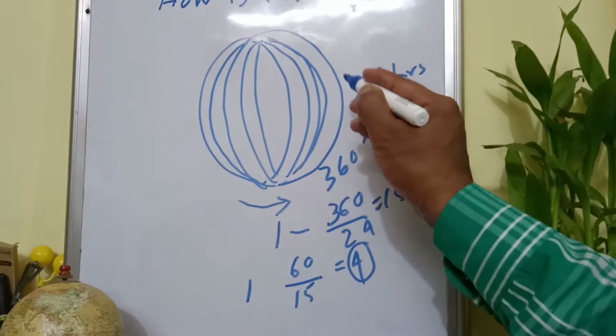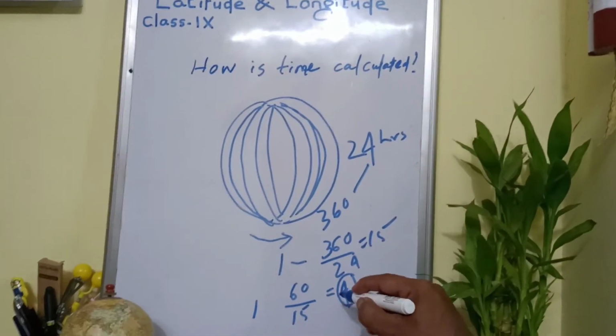Time differs from longitude to longitude by 4 minutes. Clear? What is local time? You know the sun's overhead time is the local time. The sun reaches its zenith, or the highest position, at noon, and when we adjust the time by seeing the sun's overhead position, that becomes local time. And local time differs from longitude to longitude by 4 minutes. In the Indian context, there are 30 longitudes and we have 30 different local times. Clear? But if you follow the local times, then it causes all sorts of difficulties.